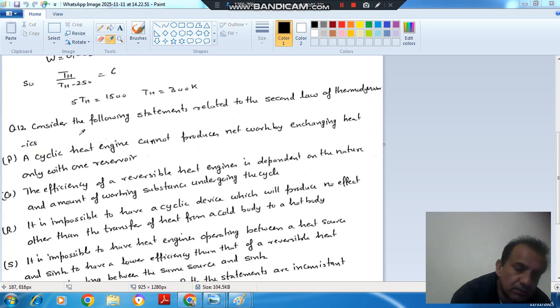Next is question number 12, and it is: consider the following statements related to the second law of thermodynamics. P. A cyclic heat engine cannot produce net work by exchanging heat only with one reservoir.